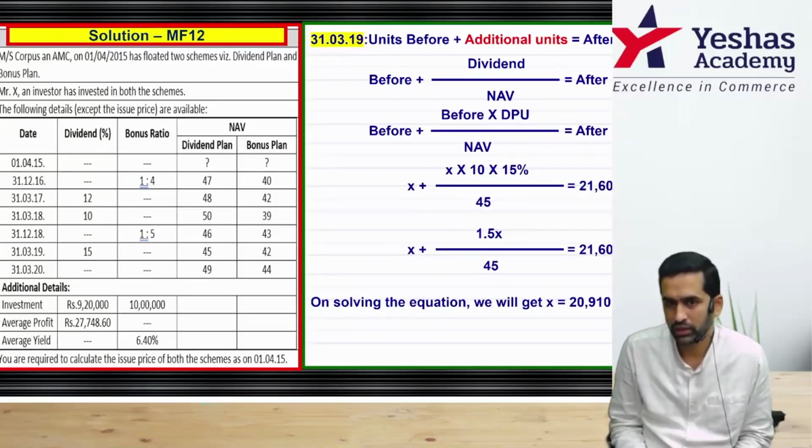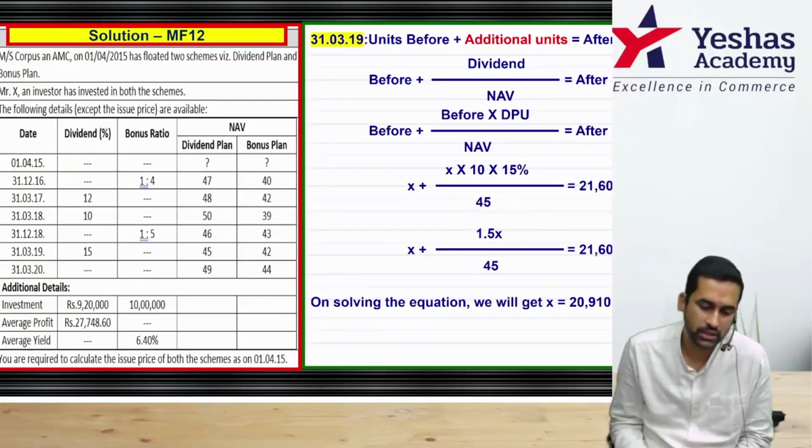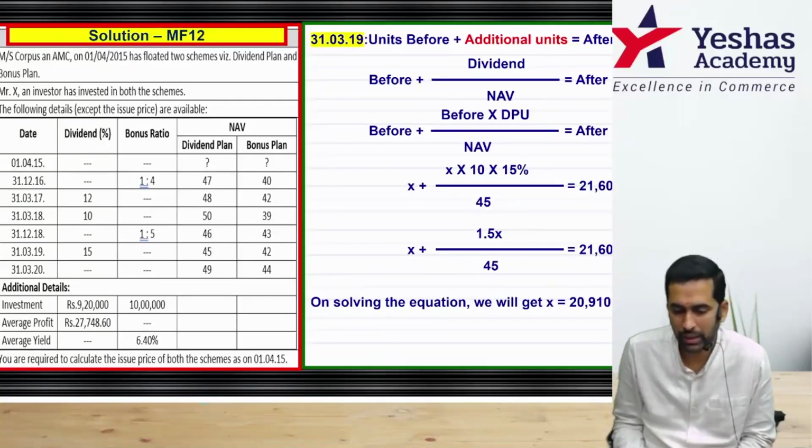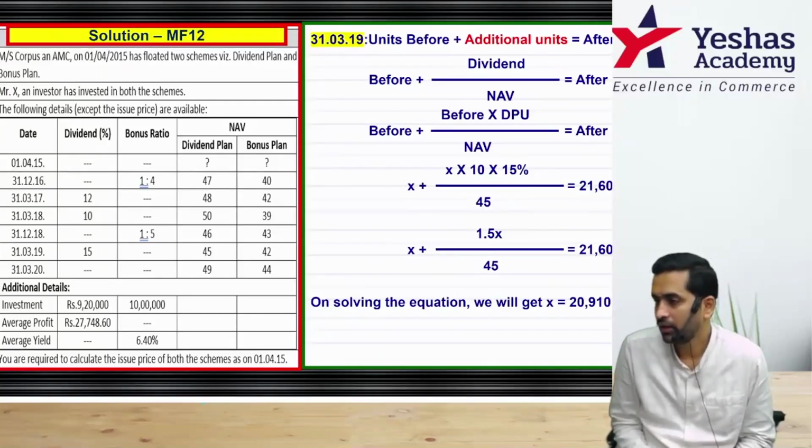That is the total dividend attributable to him. That day we are not giving him dividend. We are allotting units, and units will be allotted on a prevailing rate basis. That day the prevailing rate is 45 and after that this comes to 21607.